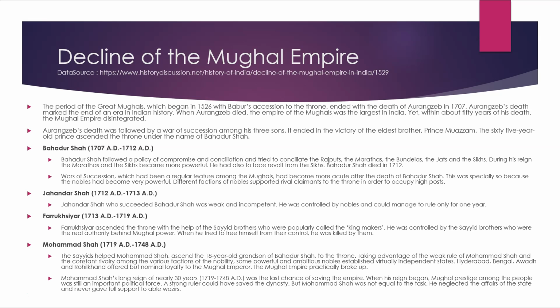Muhammad Shah's long reign of 30 years, 1719 to 1748 AD, was the last chance of saving the empire. When his reign began, Mughal prestige among the people was still an important political force. A strong ruler could have saved the dynasty, but Muhammad Shah was not equal to the task. He neglected the affairs of the state and never gave his full support to the able wazirs.